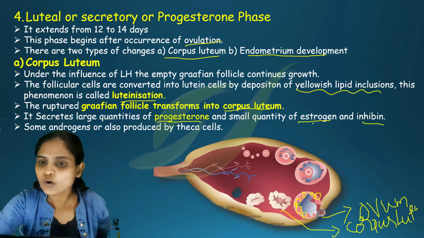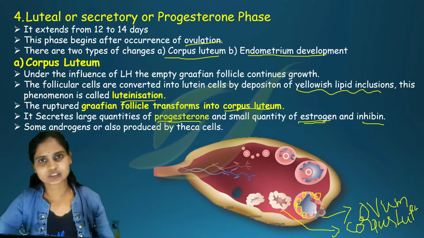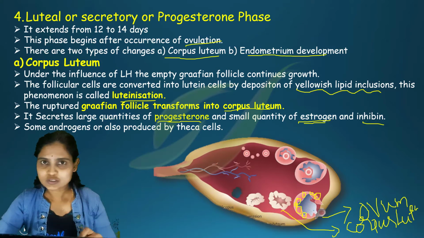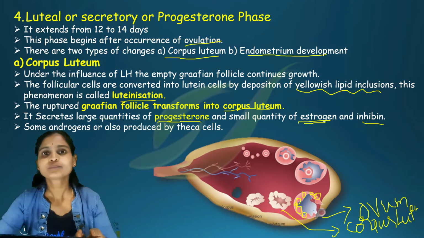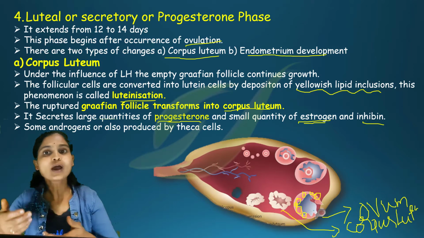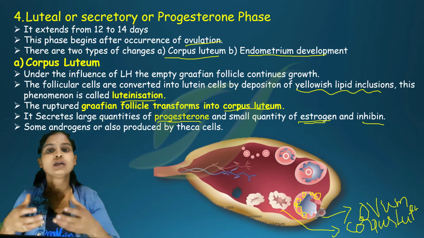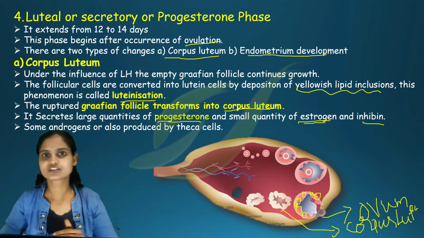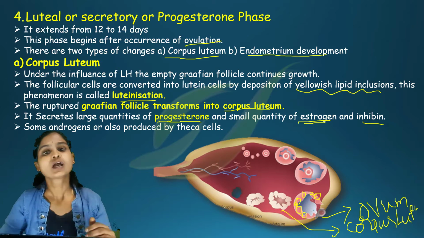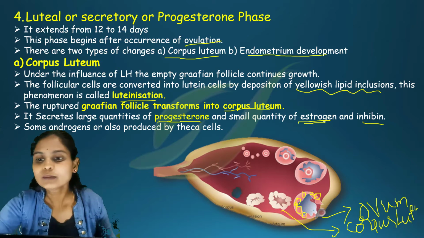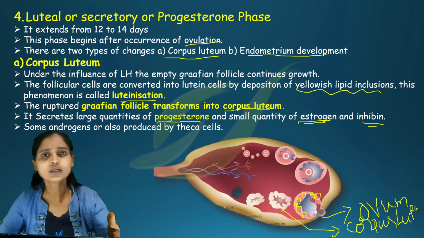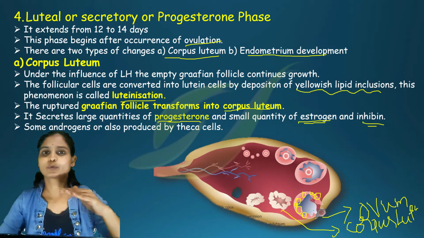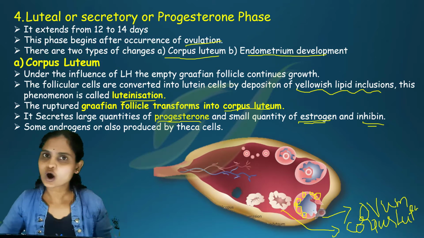It releases a small quantity of estrogen. Estrogen is a female sex hormone responsible for follicle development, and it also helps in maturing of the egg, and secondary sexual characteristic features are formed due to this estrogen. Then the hormone inhibin is responsible for inhibiting, stopping the production of FSH hormone.